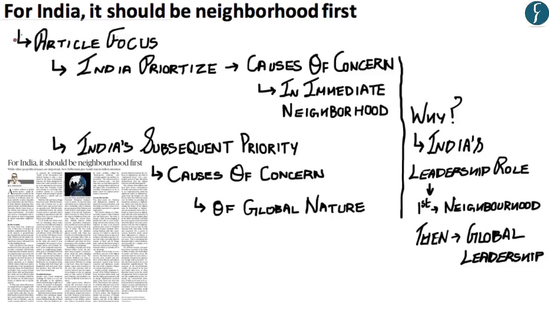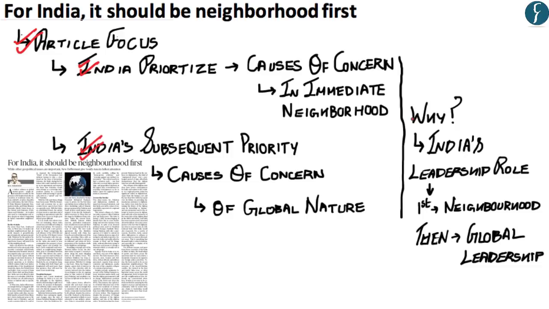Now, hopefully, up till here, you have understood the focus of this article that, according to the author, India should prioritize the causes of concern which are in its immediate neighborhood, such as the conflict in Maldives or the change in government in Nepal, among others. And it is only after that that India should subsequently prioritize the issues of concern that are of global nature, such as of Israel-Palestine conflict, China's role in South China Sea, among others.